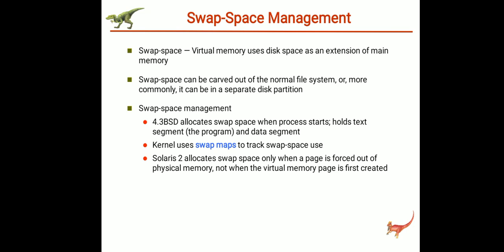And this swap space can be used in different ways depending upon the memory management algorithms that are used in the operating system. In the first approach, the systems that implement swapping may use swap space to hold an entire process image, that includes code as well as data segments.